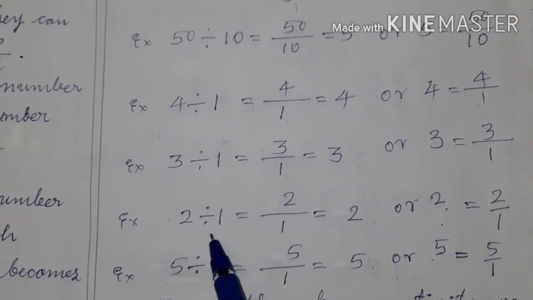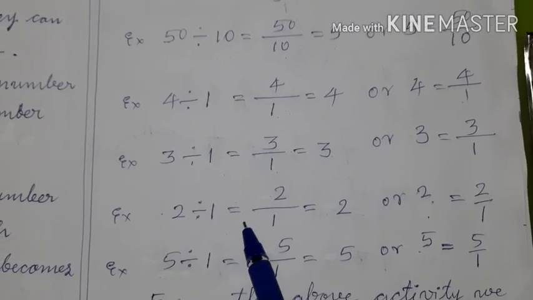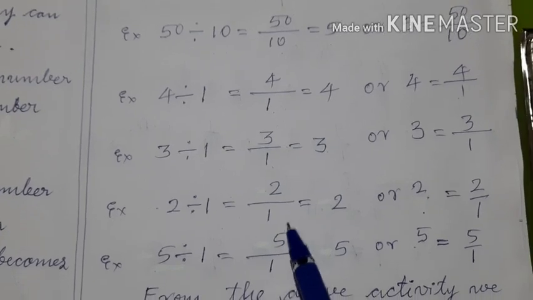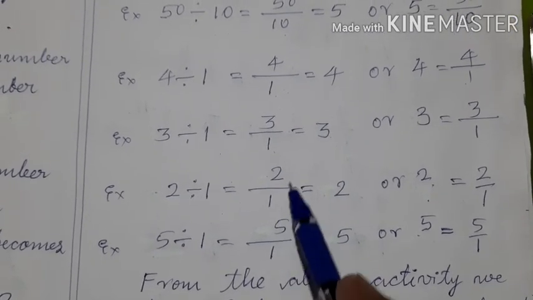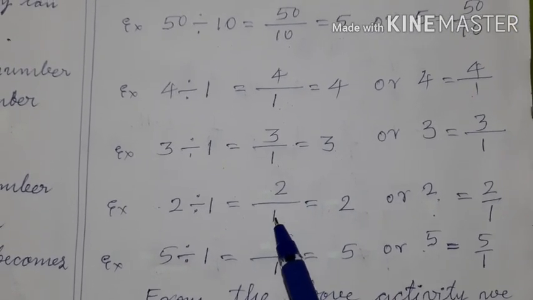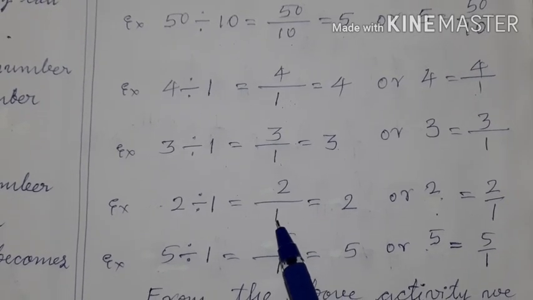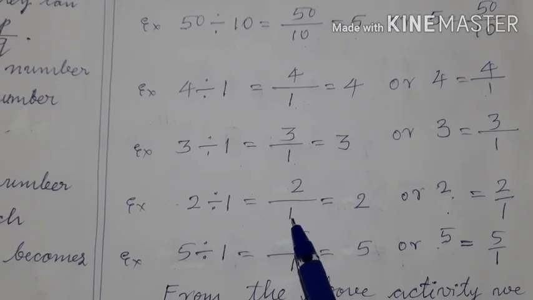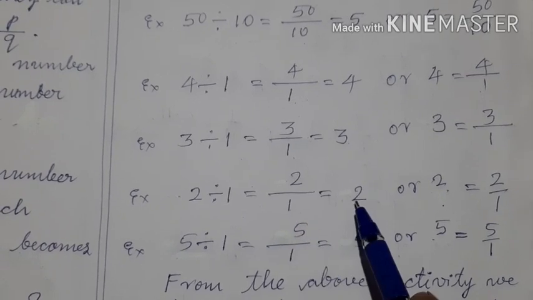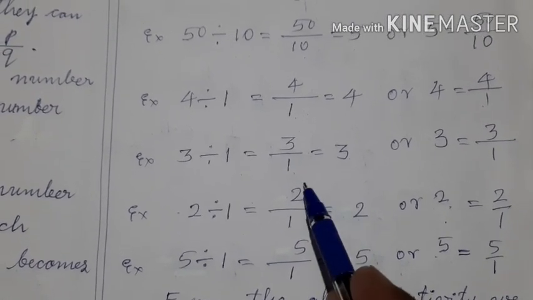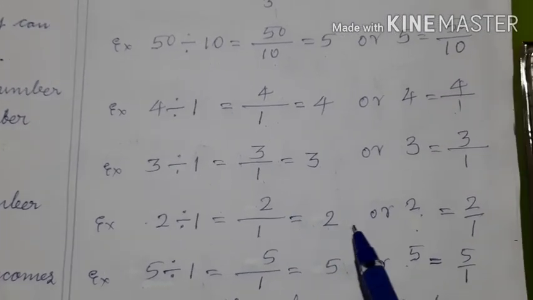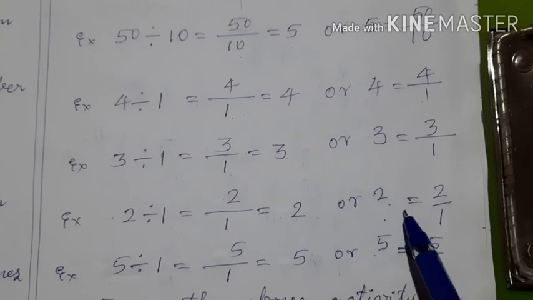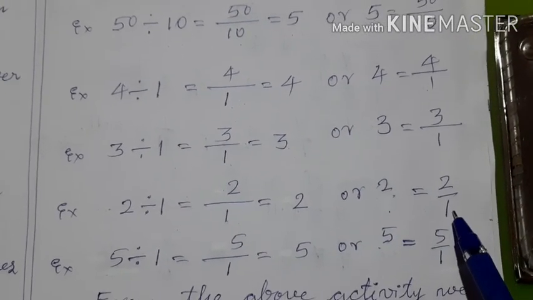What is the meaning of 2 divided by 1? It is equal to 2 upon 1. What is the meaning of 2 upon 1? There are 2 rupees and those 2 rupees should be given to one person. Then that one person will get how much? He will get 2 rupees only. That is why 2 upon 1 is equal to 2, or 2 is equal to 2 upon 1.